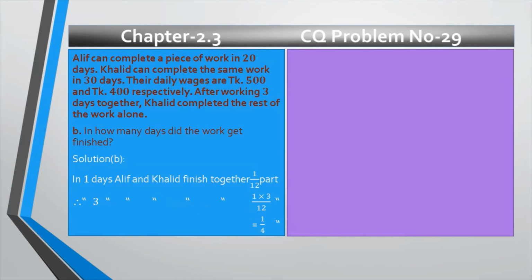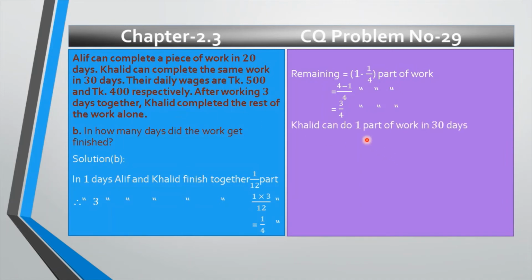Now, Khalid completed the rest of the work alone. So we have to find out the rest of the work, my dear. Now the remaining work or the rest of the work we can find out 1 minus 1 divided by 4 part of work. And if we do LCM, we will get 4, and 4 ones are 4 minus 1. After that, 3 divided by 4 part of work, that is the remaining work, which was done by Khalid.